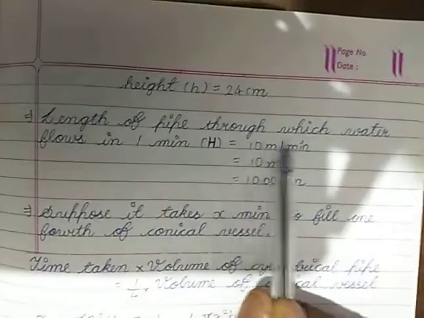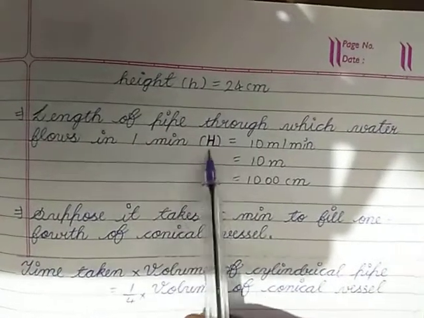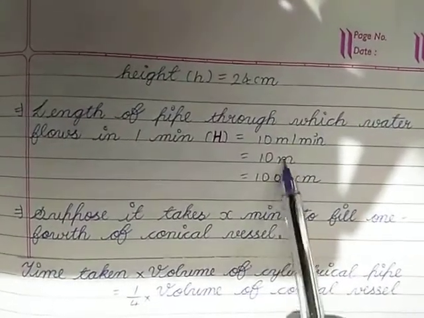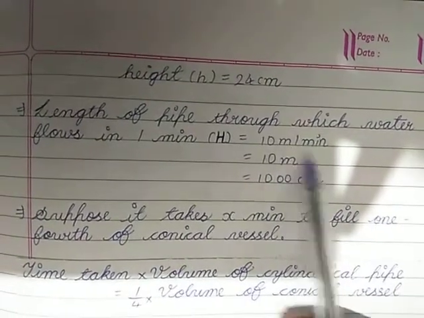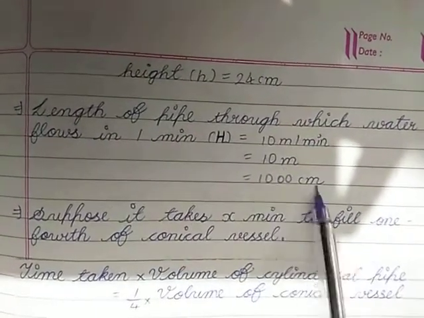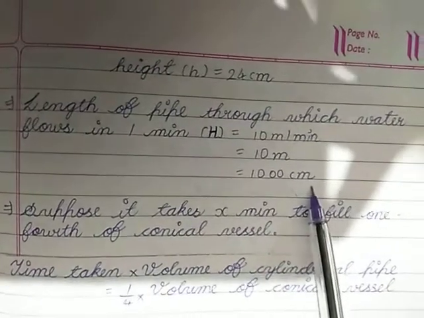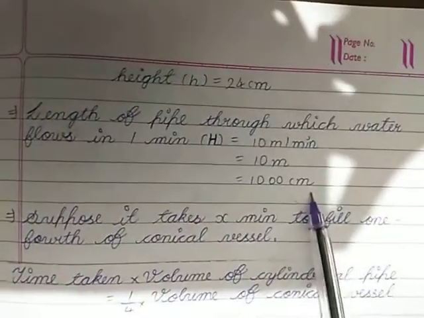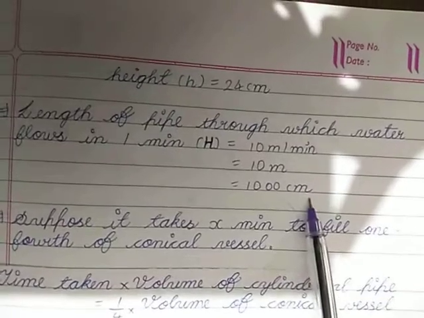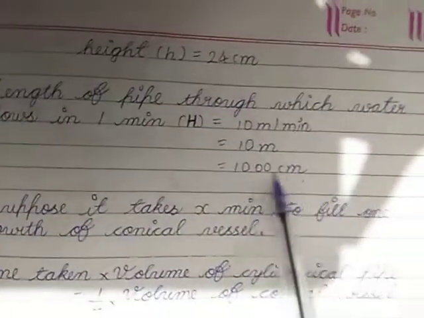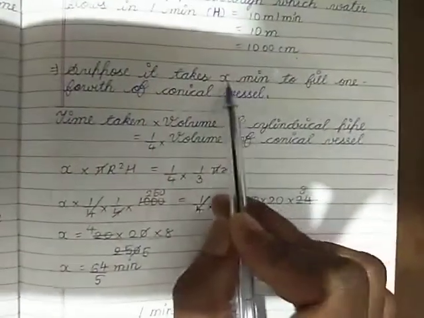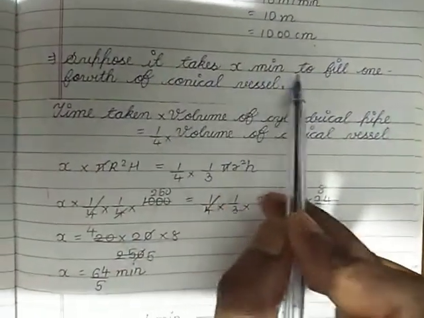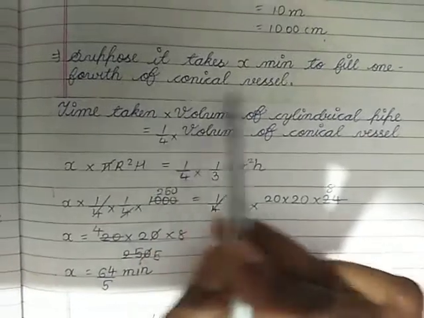The length of the pipe through which the water is flowing in 1 minute, understand? You convert it from meter to centimeter, so it will be 1000 centimeter, because the rest of the measurements, height and all, are given in centimeter. So suppose it takes X minutes to fill 1/4 of the conical vessel.